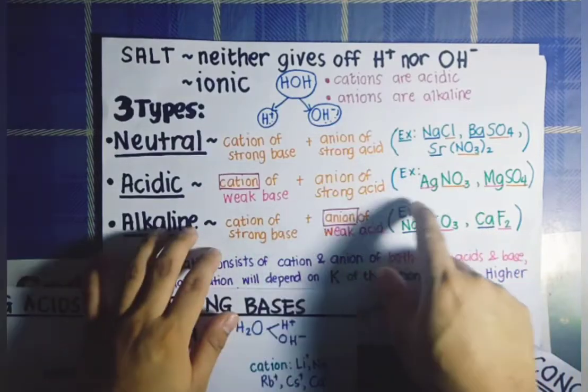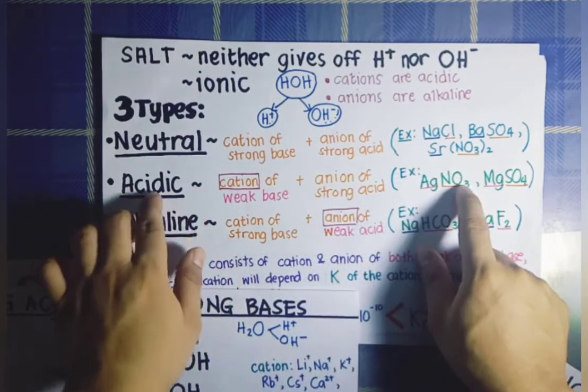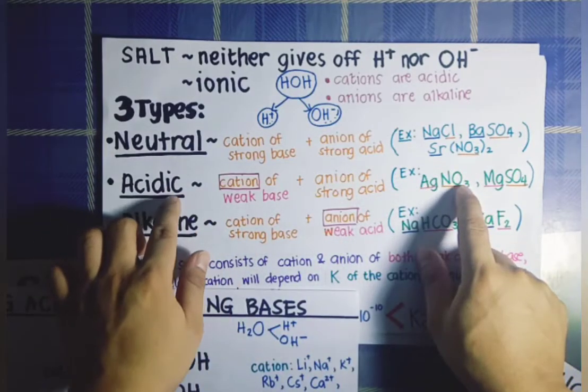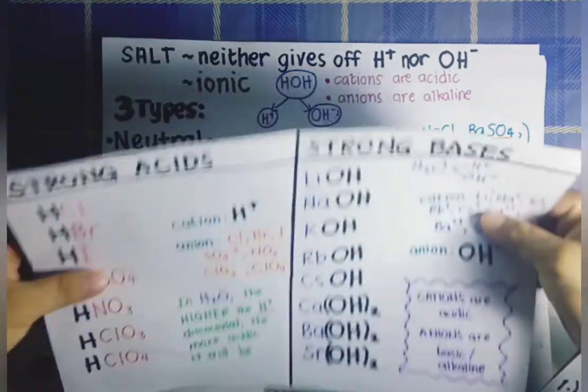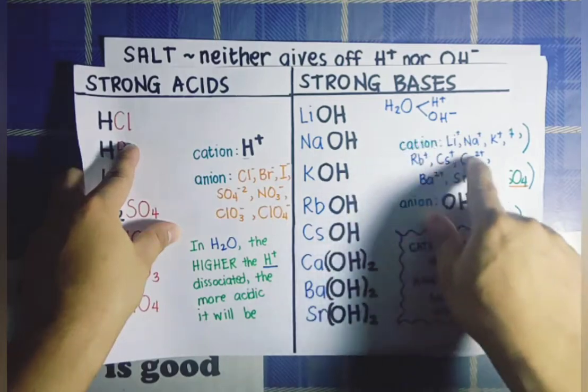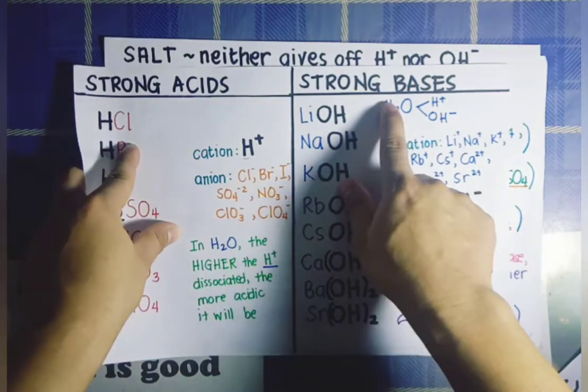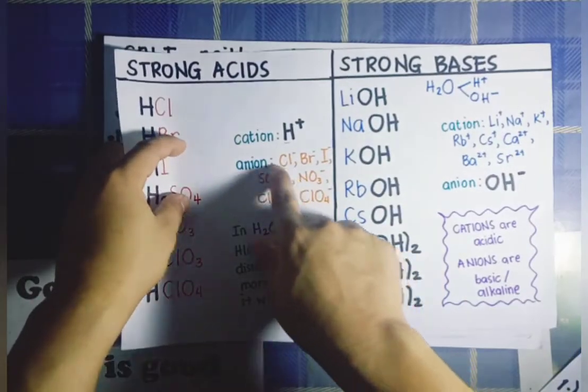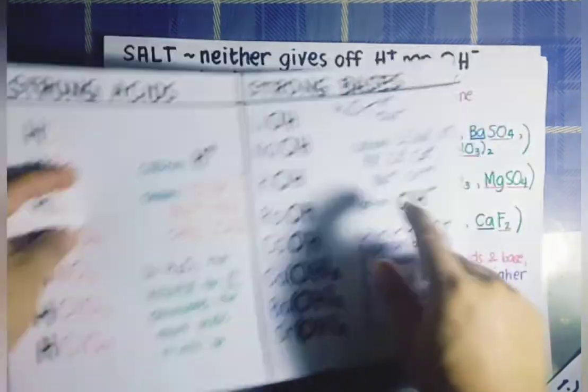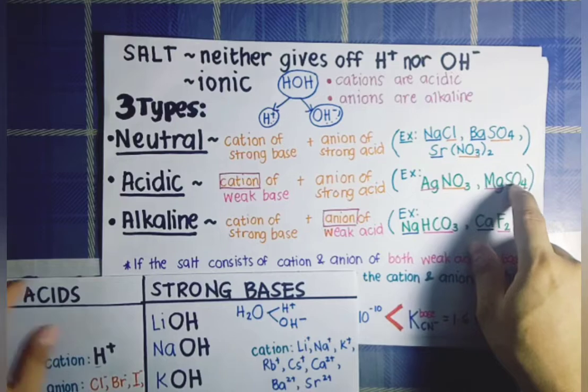So, therefore, silver nitrate is considered an acidic salt. Magnesium sulfate is also an acidic salt. Magnesium is actually not enlisted here as a cation of a strong base. But sulfate, SO4, is considered an anion of a strong acid. Therefore, this one is an acidic salt.